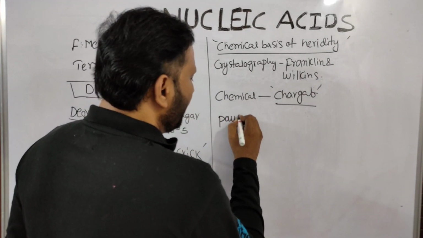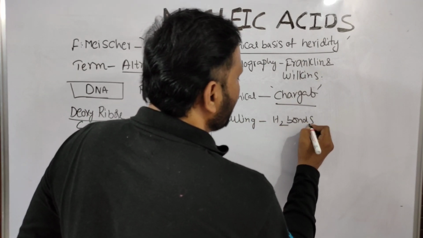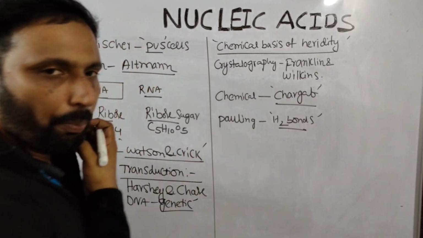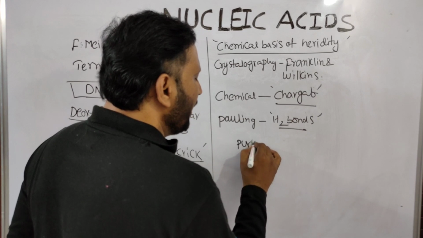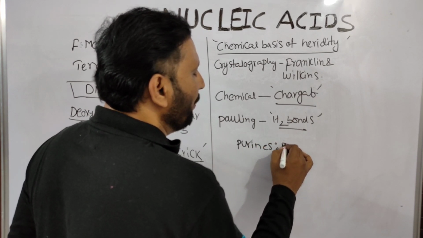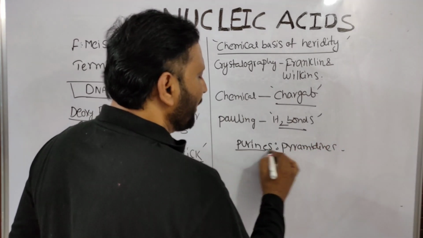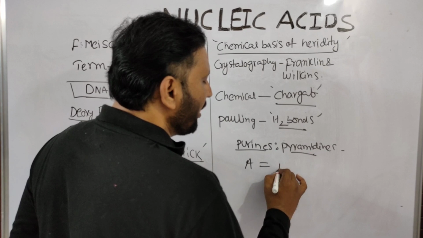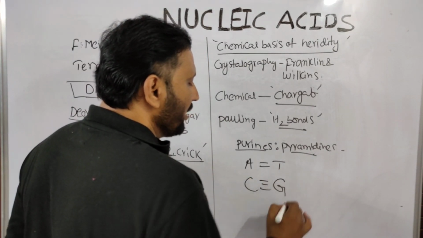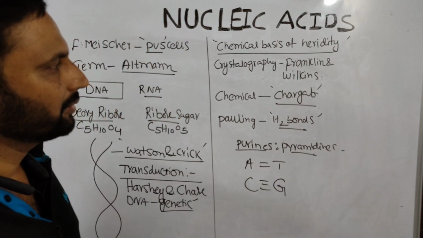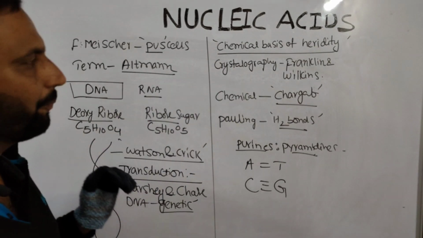Another scientist, Pauling, proposed hydrogen bond formation between nitrogen bases. According to Pauling, in DNA, purines are always complementary to pyrimidines. Adenine is always complementary with thymine by 2 hydrogen bonds, and cytosine always complementary with guanine by 3 hydrogen bonds.